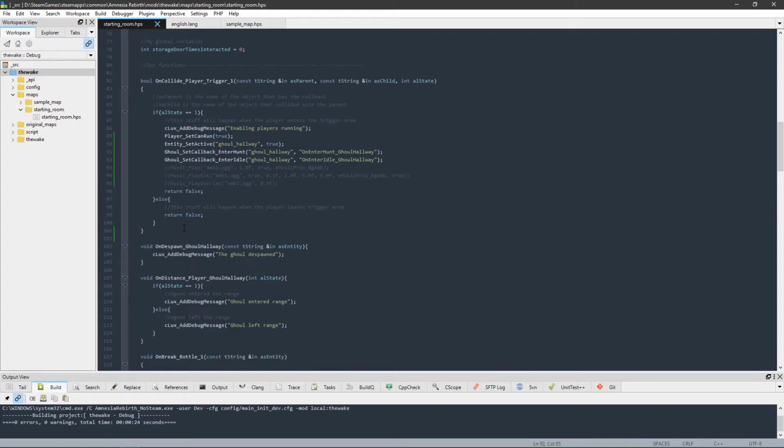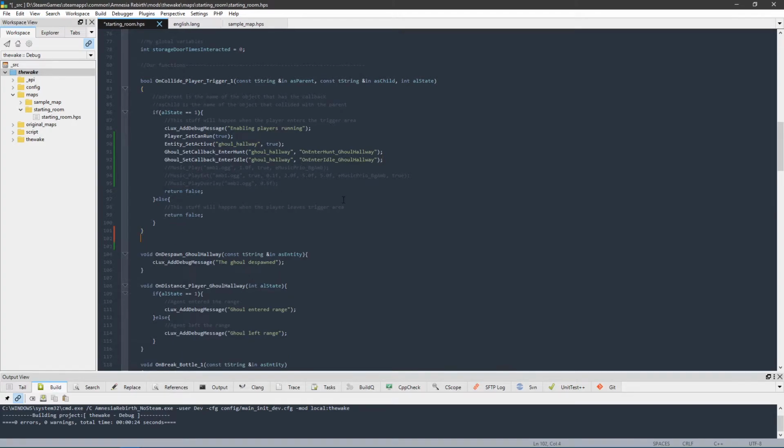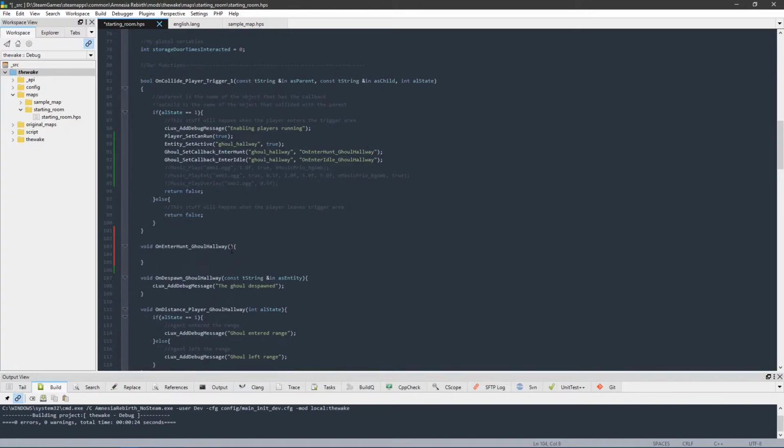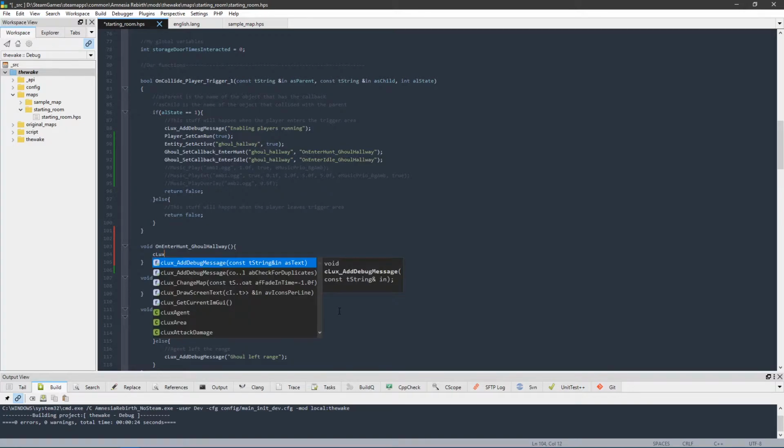And now we have to put our callbacks for both these functions. So let's go ahead and write our callbacks right below it. Let's do the on enter hunt callbacks. We'll do void, and we'll just copy the name directly from here, on enter hunt, so we don't get a typo here. And we'll go ahead and close out the parentheses here. And then there's nothing that goes in here. We just type in here. So we'll just print out a message just so that we know it's working fine.